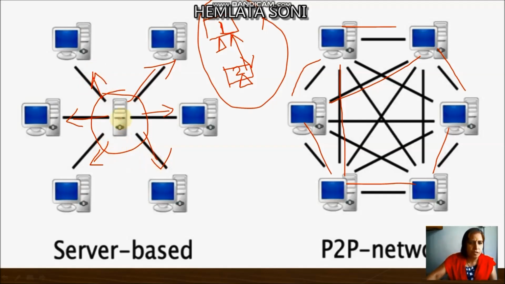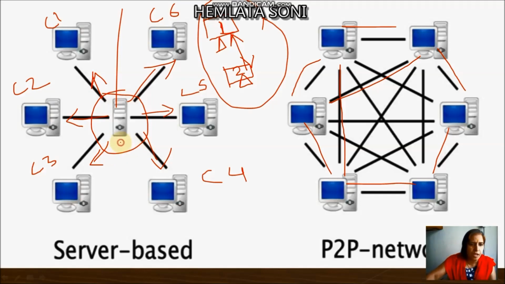Here this one is a server computer, and these are client 1, client 2, client 3, client 4, client 5, and client 6. Here one server computer S1, and the others are client computers. This way 6 client computers are connected with one server computer.